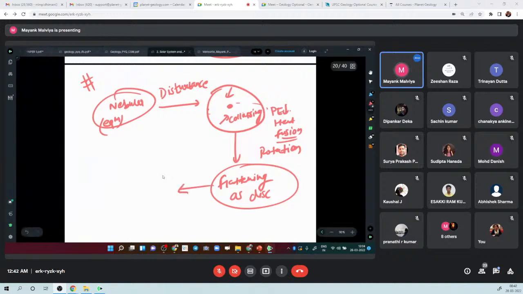Now all the particles around the center of the nebula start coalescing. I forgot a keyword, that is this flattening. This flattened disk of solar nebula has a very technical term, PPD. It is known as the protoplanetary disk.